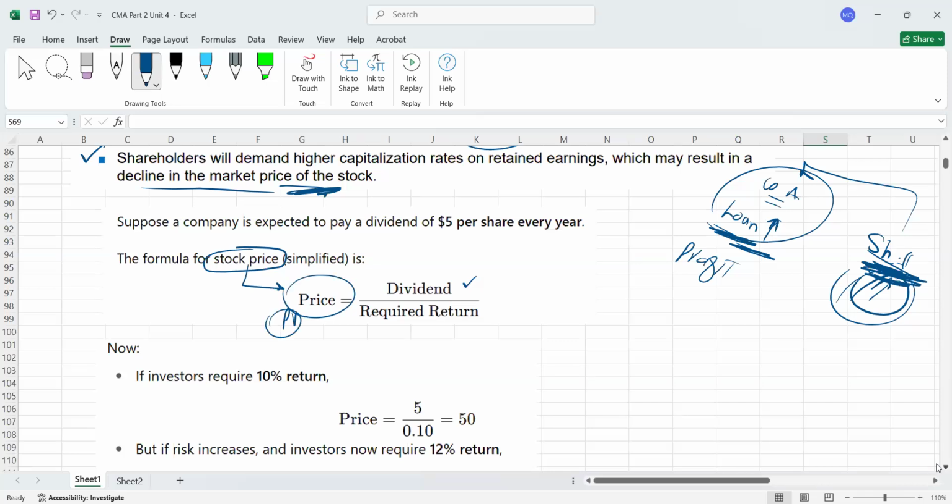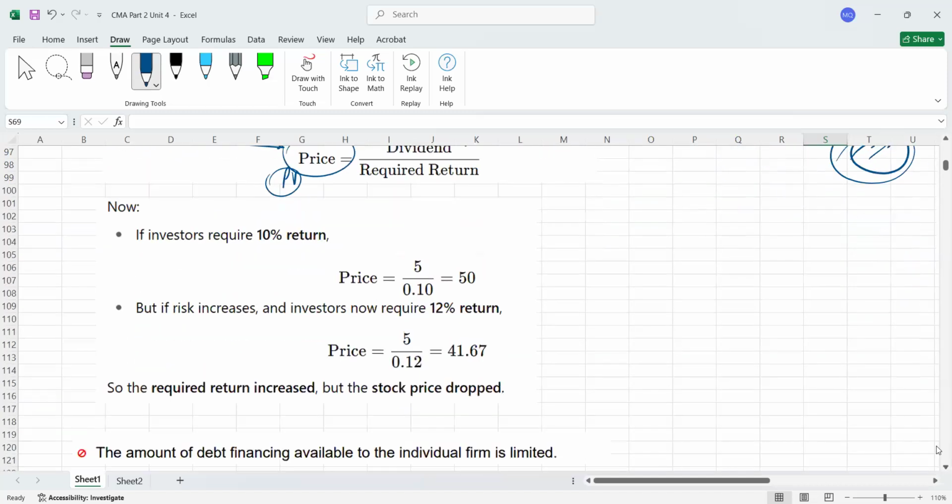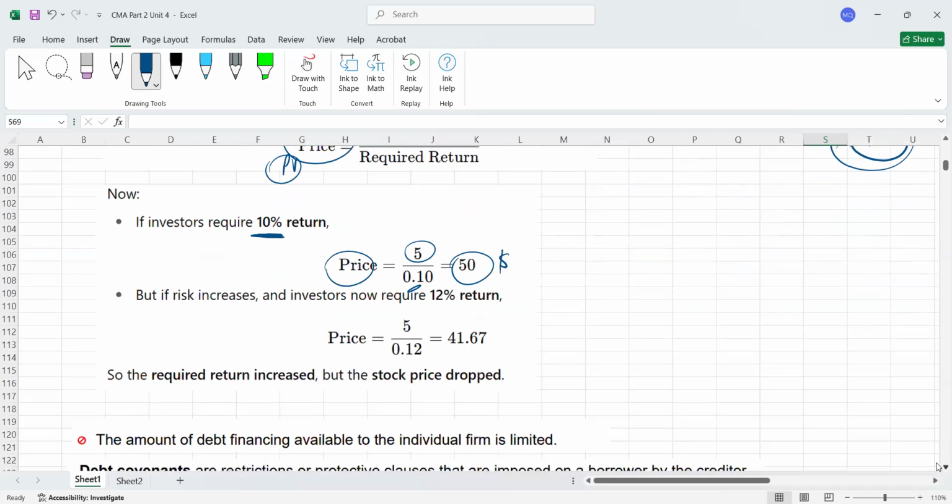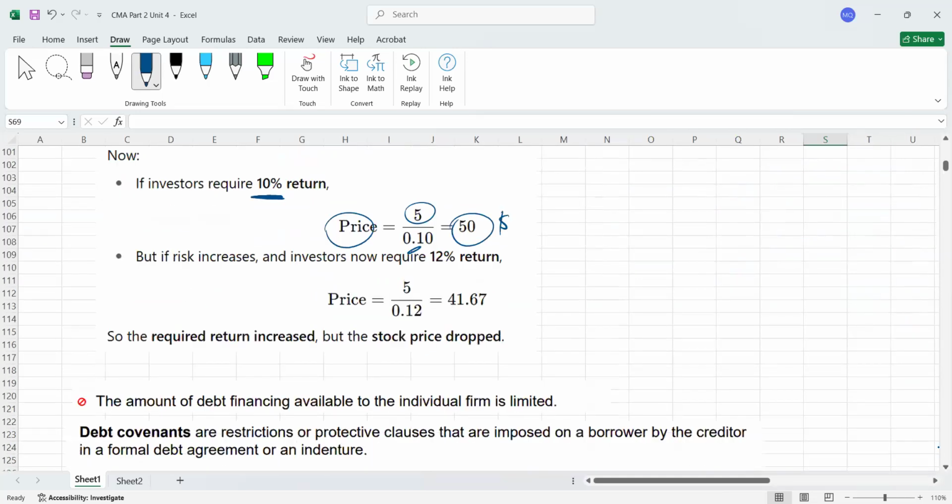Now let's have a look. For example, there is a company paying $5 of dividend, and the shareholders' required rate of return is 10%. So how do you calculate the price? 5 divided by 0.10 equals $50, the share price. Now if the shareholders increase the return from 10% to 12%, the amount of dividend is the same, but divided by the required rate of return of 0.12, the stock price automatically reduces to $41.67.